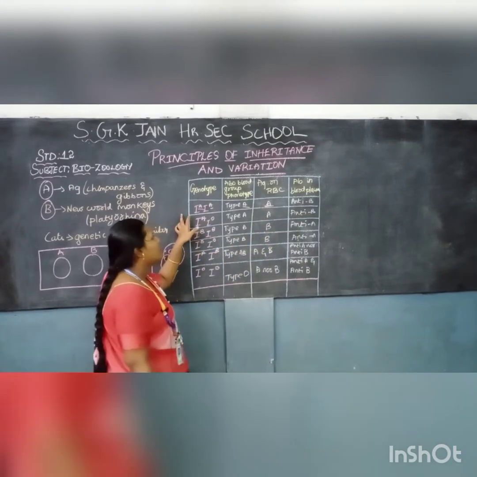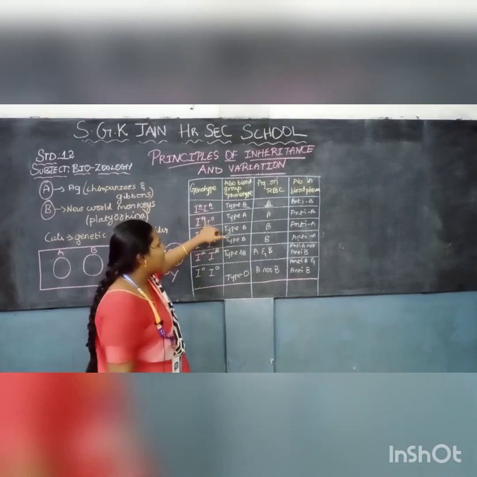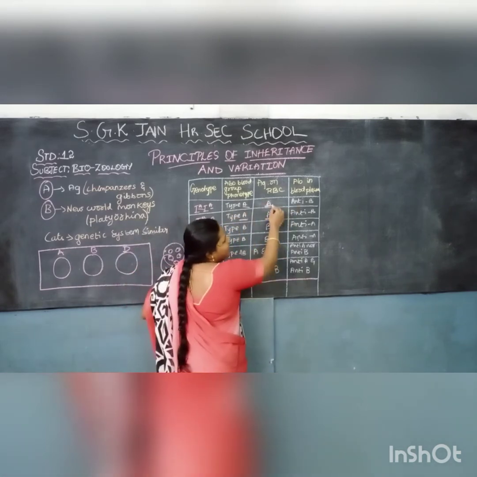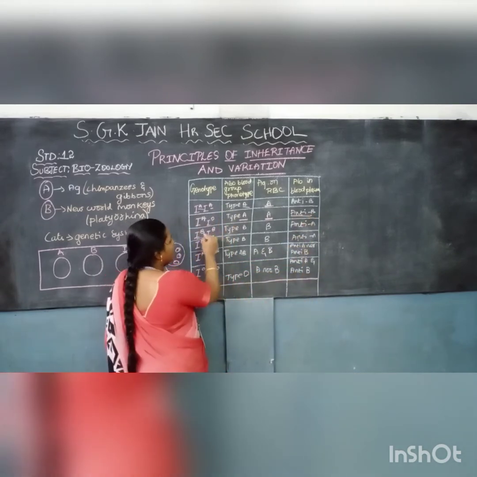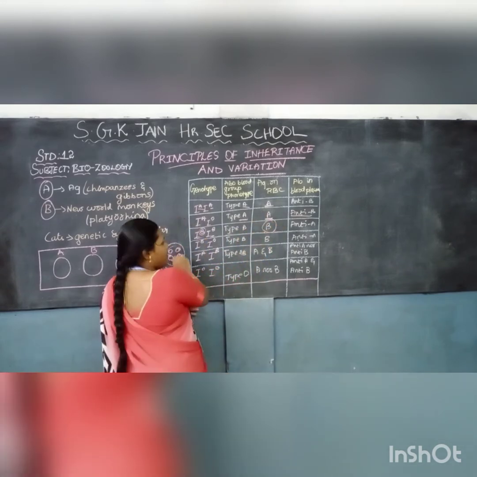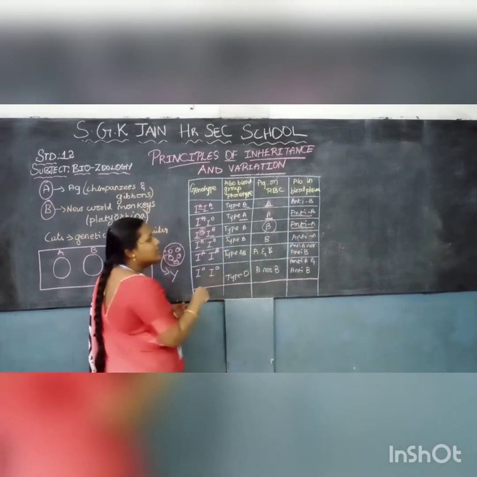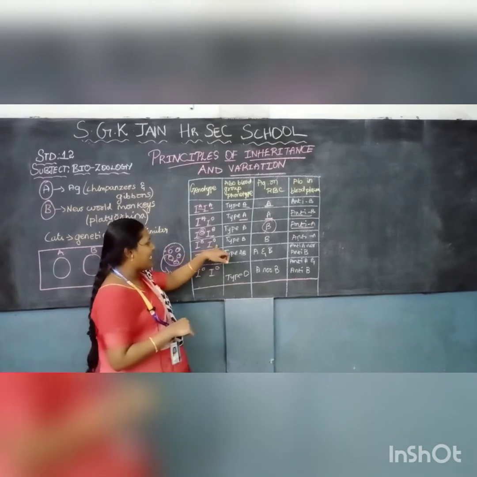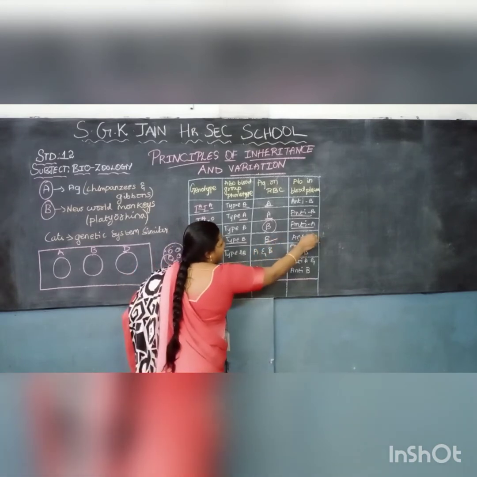Okay, now the genotype IAIO. IO is null. So IA means type A only will be there, and the RBC also will have A only. Here A means anti-B. Now IBIB, the type of blood group is B. The antigen present on the RBC is B, and for B the antibody will be anti-A. So it is the upside down, the antigens and antibodies will be produced. Next one, IBIO. Here also the type will be B, the antigen will be B, and the antibody will be anti-A.